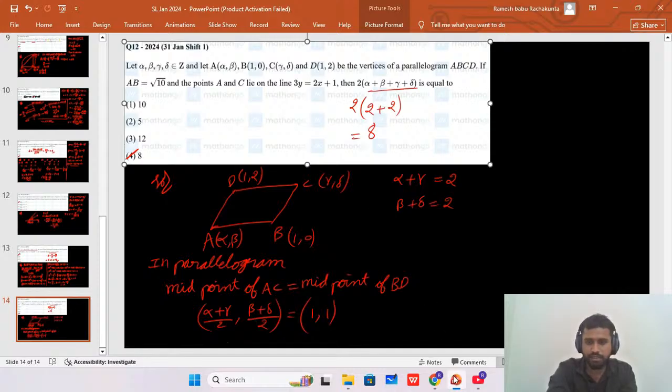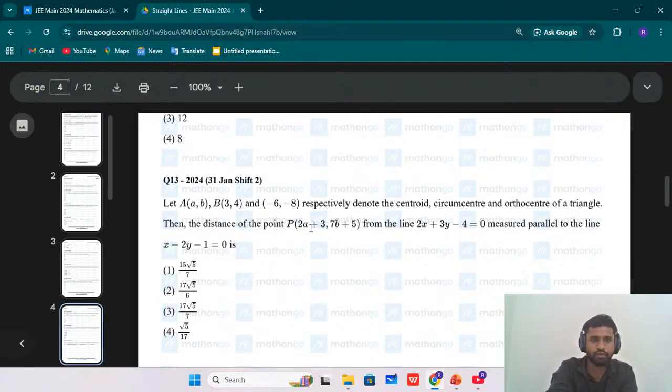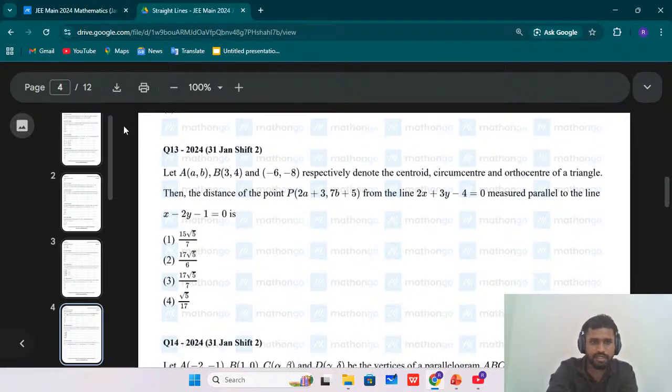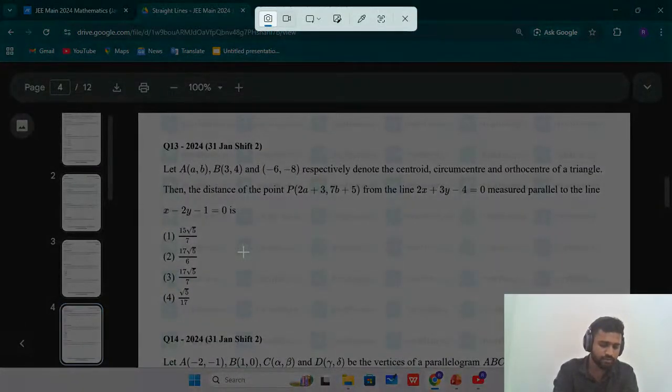Question number 13. So we are doing 2024 January shift, straight lines chapter. I'm copying question number 13. These questions I have taken from Math on Go. After this one more question is there. If you have any doubts, let me know in the comment section.